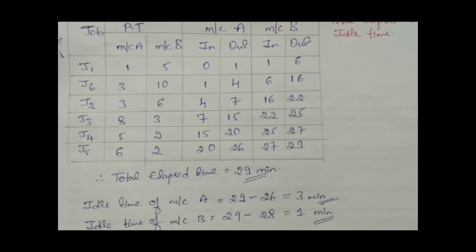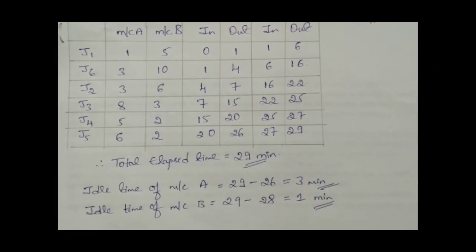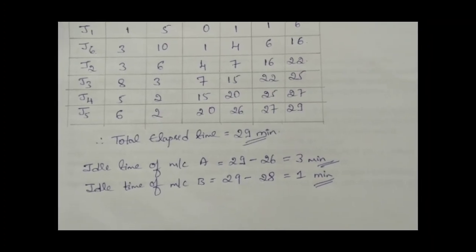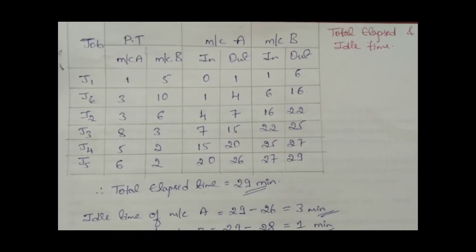From this you can say that to complete all 6 jobs on machine A and machine B, the total time required is 29 minutes. Then to find the idle time on machine A and machine B, take the total elapsed time minus the processing time. The processing time of machine A is the sum of all the processing times: 1 plus 3 plus 3 plus 8 plus 5 plus 6, that is 26. So 29 minus 26 is 3 minutes. This machine will be idle for only 3 minutes.